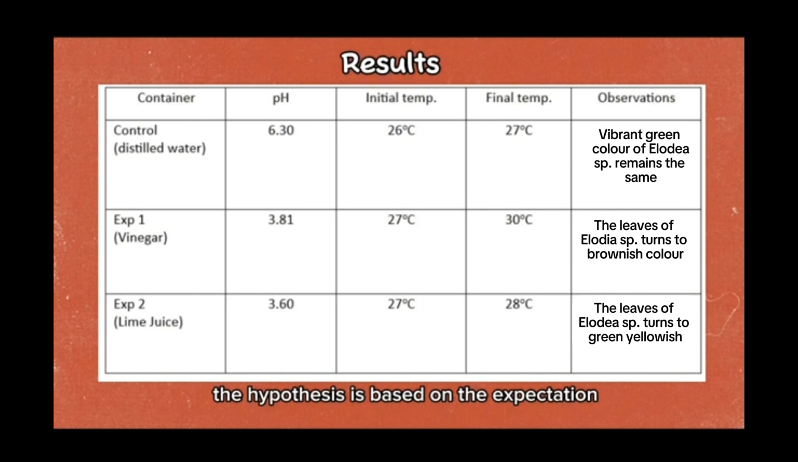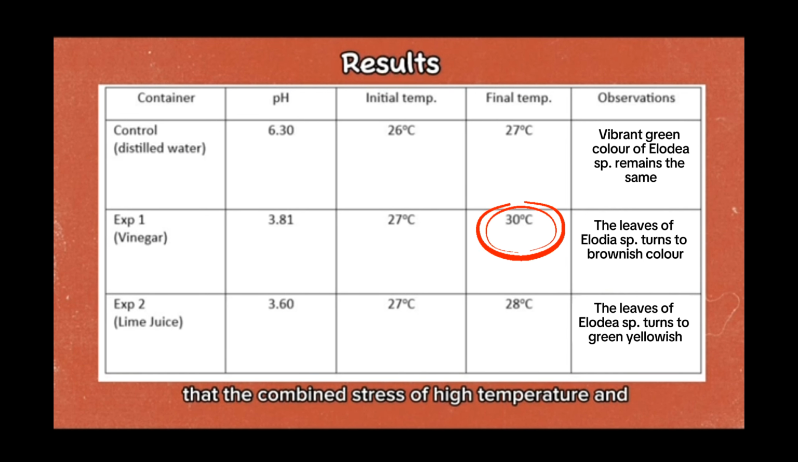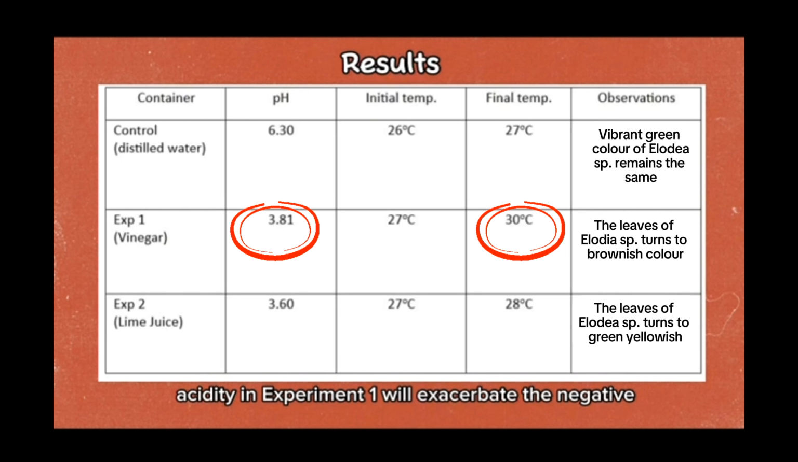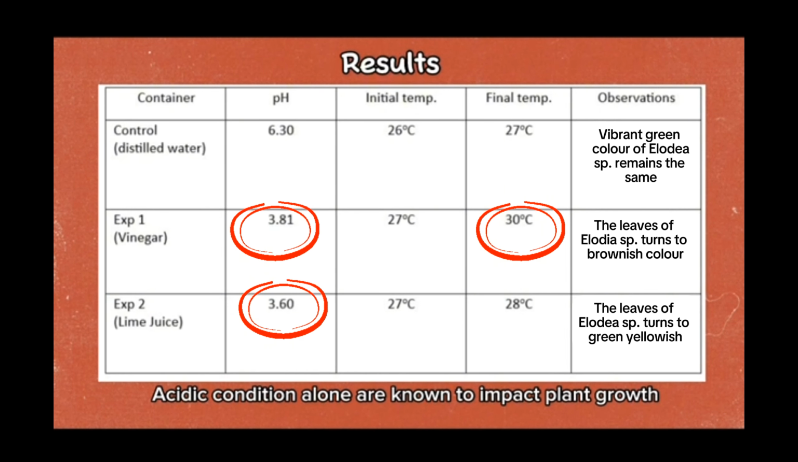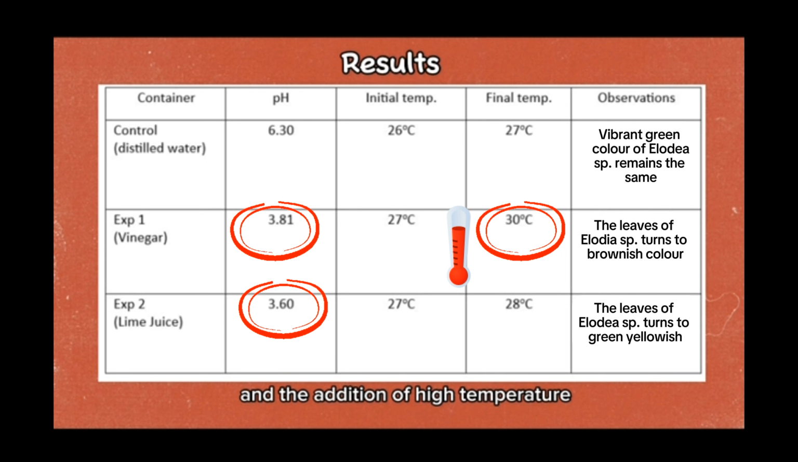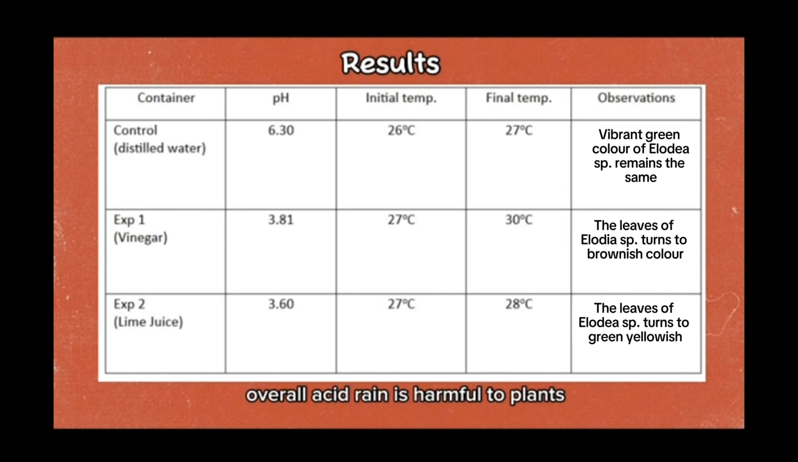The hypothesis is based on the expectation that the combined stress of high temperature and acidity in experiment 1 will exacerbate the negative effects on plant health compared to experiment 2. Acidic conditions alone are known to impact plant growth, and the addition of high temperature stress is hypothesized to result in a compound, more severe stress response. Overall, acid rain is harmful to plants, and when combined with factors like rising temperatures, the impact on plants becomes more severe. The chemical reactions causing acid rain are affected by temperature, and as the earth warms due to global warming, these reactions speed up. This acceleration leads to more frequent and intense occurrence of acid rain.